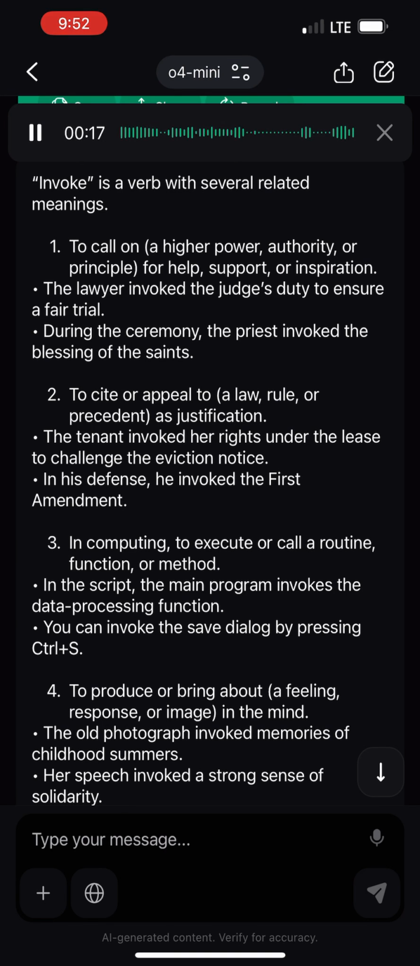2. To cite or appeal to a law, rule, or precedent as justification. The tenant invoked her rights under the lease to challenge the eviction notice. In his defense, he invoked the First Amendment.